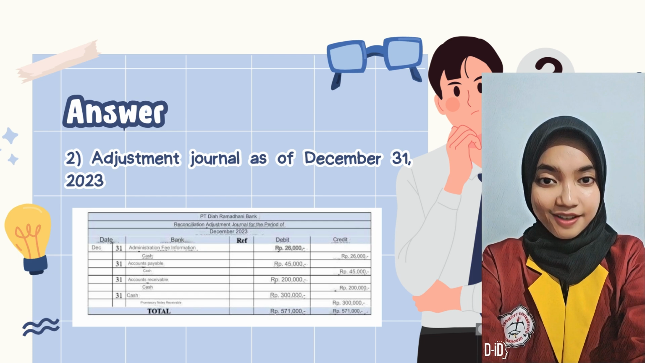Finally, there is a bill of exchange receivable collection of 300,000 Indonesian rupiah that has just been discovered, so it is recorded with a debit in the cash account and a credit to the notes receivable account of 300,000 Indonesian rupiah. With this adjustment, all previously unrecorded transactions have been taken into account, so that the cash balance in the company's records can be reconciled with the balance in the bank. The total adjustment amounted to 571,000 Indonesian rupiah, consisting of various reductions and additions to the cash account and related